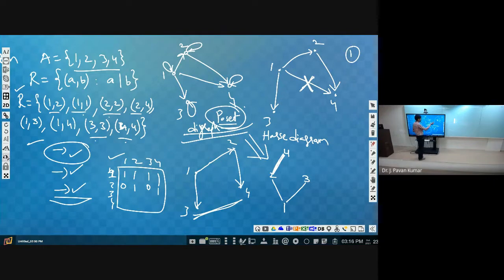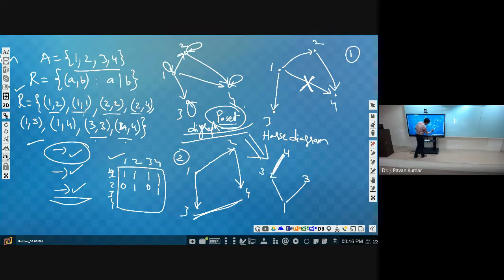Next, in the second step, what are we doing? We are removing transitive edges. Why? Because as this is a poset, the transitive property implicitly follows. So whenever we have edges among 3 vertices, like 1 to 2 and 2 to 4, definitely 1 is related to 4. So we can eliminate transitive edges as well. That is the second step.